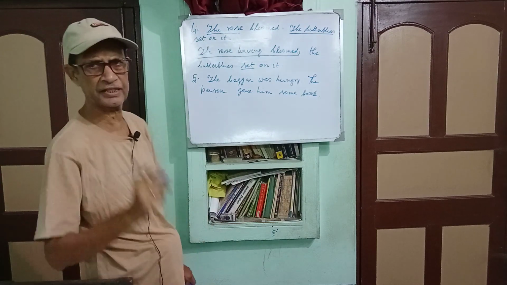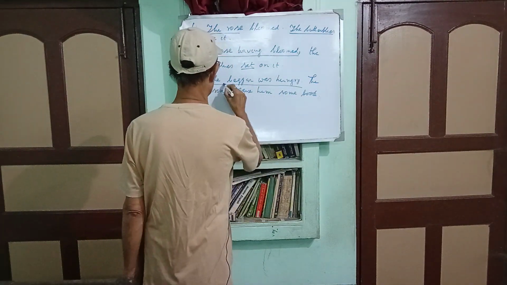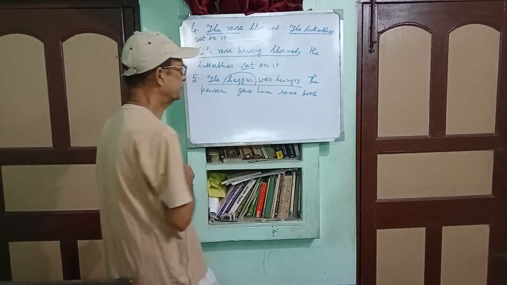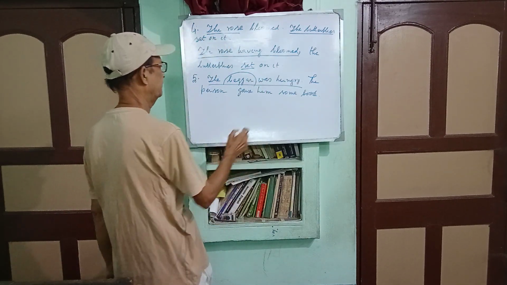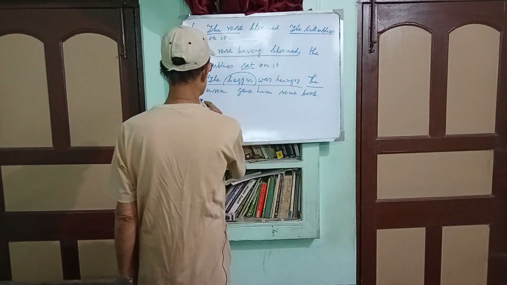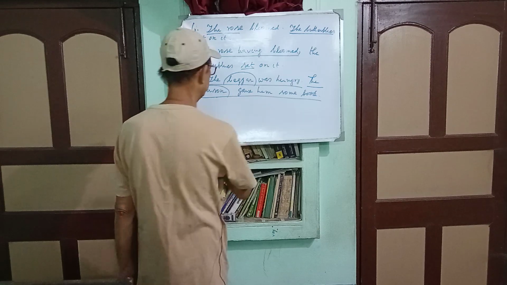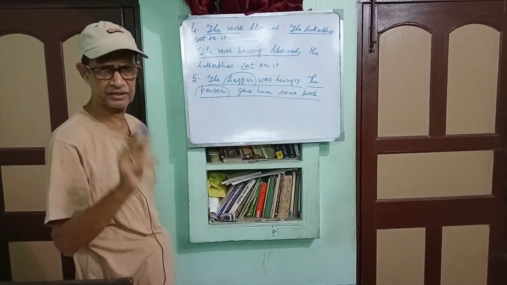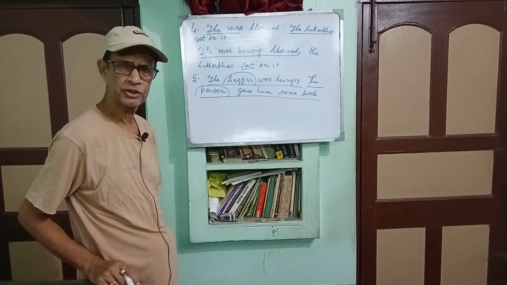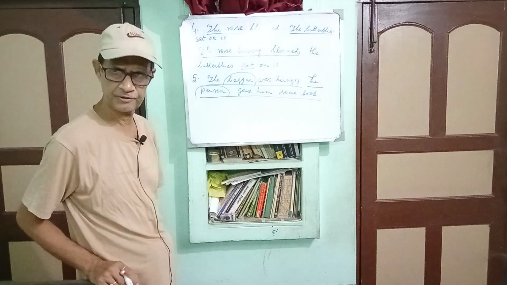Here there are two sentences. The beggar was hungry. Beggar is the subject. The person gave him some food. There is another sentence and the subject is person. As there are two different subjects, you are at liberty to use nominative absolute or absolute phrase.